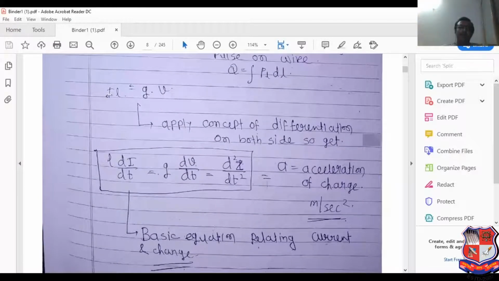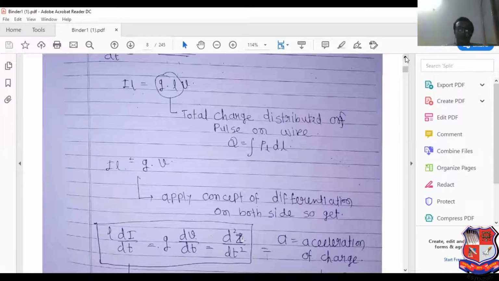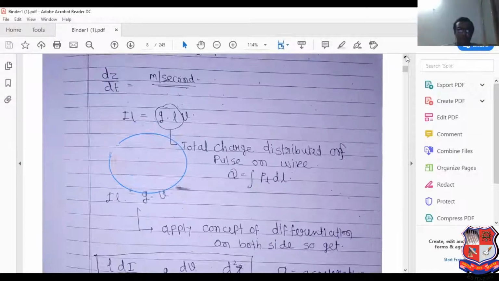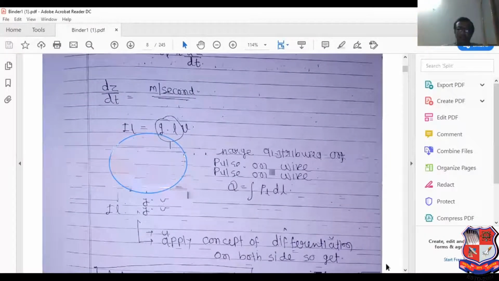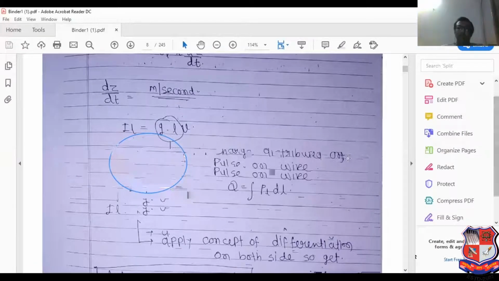Why? Because we applied differentiation on both sides. Here it is velocity, and that changing with respect to time is known as acceleration. So it is considered as d2z upon dt2. Why is it considered as d2z upon dt2? Because see this equation, I have marked with a circle. Compare this circled equation with dz by dt, so it can be considered as d2z by dt2.